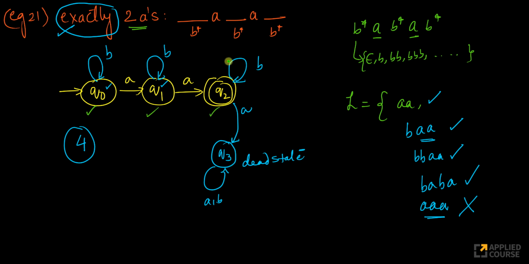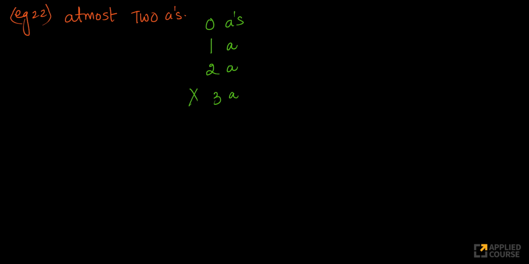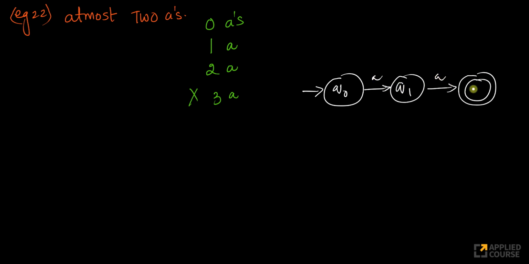So what if I just draw the same diagram, but make Q0 and Q1 also final states? Then if I have 0 A's, 1 A or 2 A's, I'll accept it. The moment I see the third A, I'll not accept it. So it's a very simple extension to this logic. Let me start drawing this. So I have Q0, A, Q1, A. So this is 2 A's. This is 1 A. This is 0 A's.